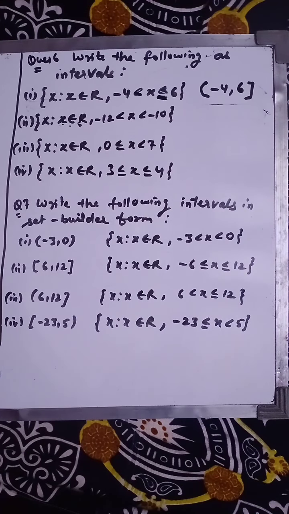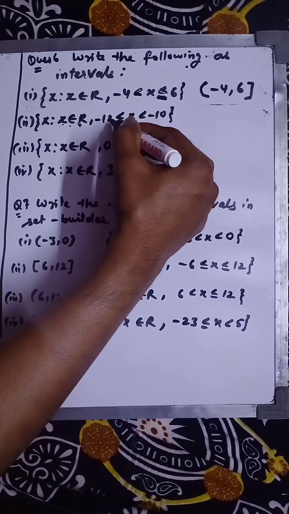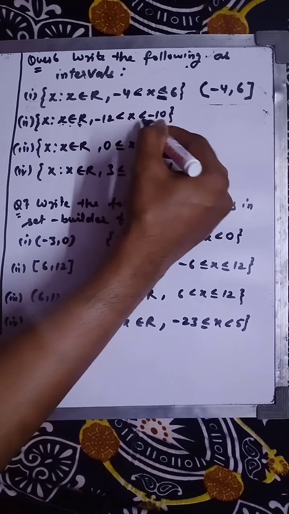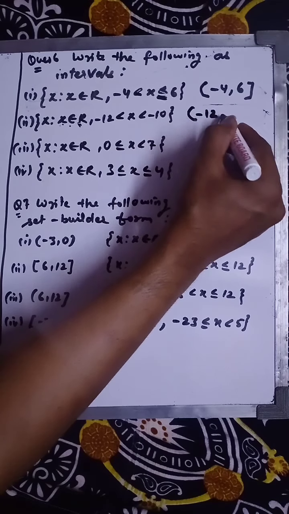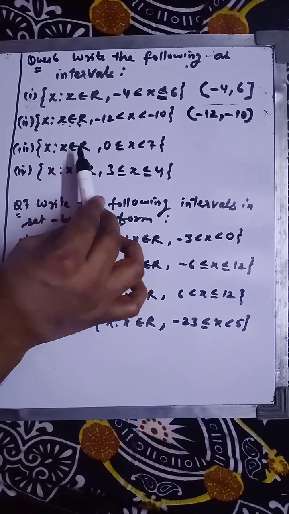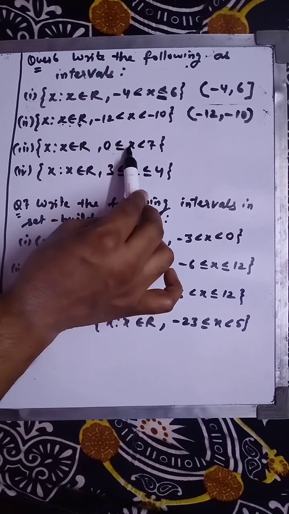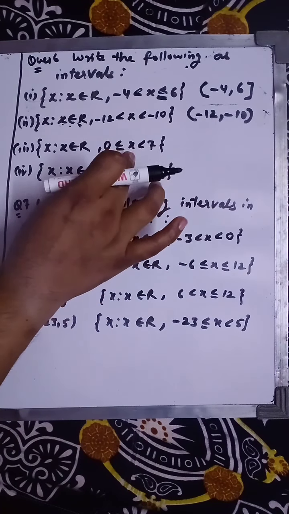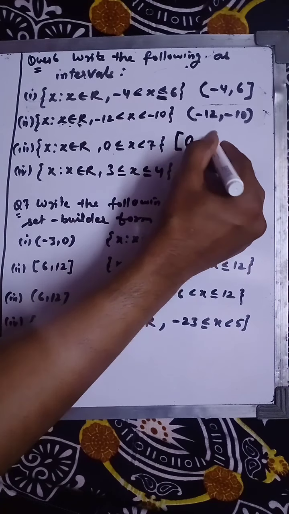So since this sign is also coming, you have to write 6 and you have to write the square bracket. Got it? Similarly, part 2, your x is greater than minus 12 and x is less than minus 10. So here the equals sign is not there in both parts. So it will be minus 12 curve bracket, comma, minus 10 curve bracket. Similarly, x belongs to real numbers, and here x is greater than or equal to 0 and x is less than 7. So 0 with a square bracket, comma, 7 with a curve bracket.